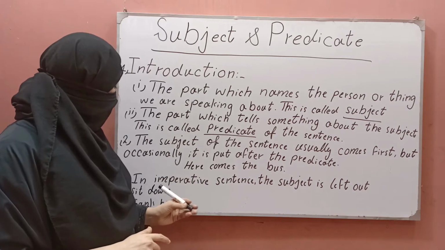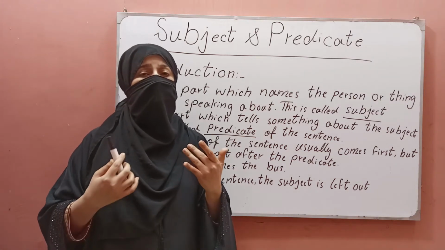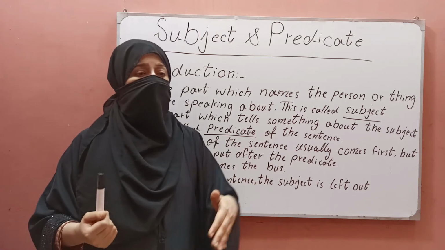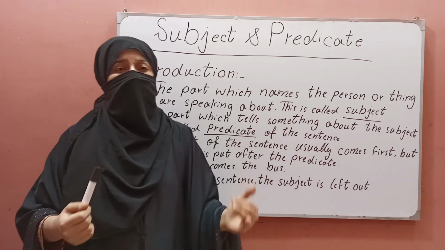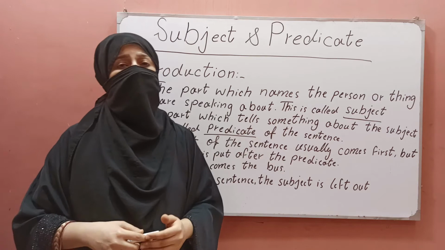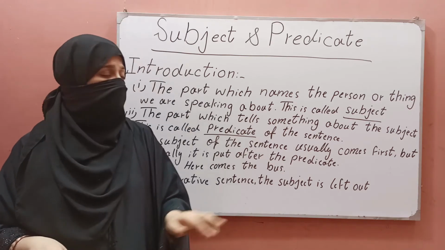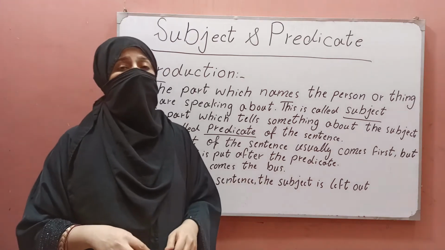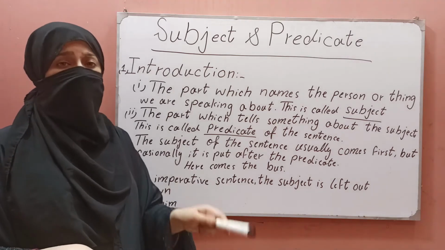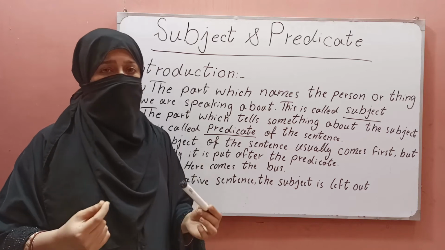And the other notable thing is that in imperative sentences we often see that the subject is left out. How is it left out? When we say sit down, we know that we are addressing the person standing in front of us, but the subject is left out. You is understood in the sentence, but it is left out. If we say sit down, it means you sit down, but we don't speak the subject, the word you.